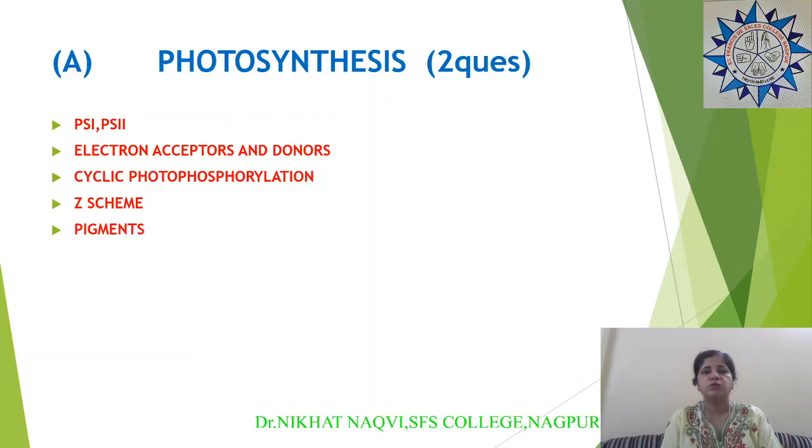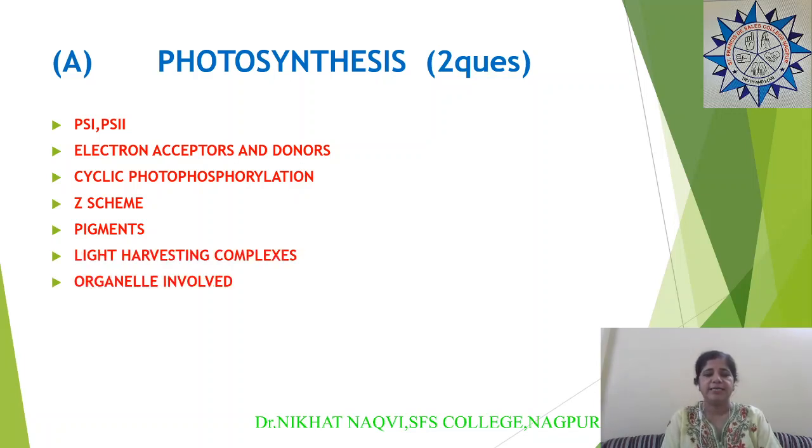Then you should also know about the different pigments involved in photosynthesis. You should know the chemical structure of these pigments, the role of these pigments, then light harvesting complexes. Then you should also know the organelles involved, like in photosynthesis the chloroplast is involved, so you should know which cycle is taking place in which part, stroma or grana.